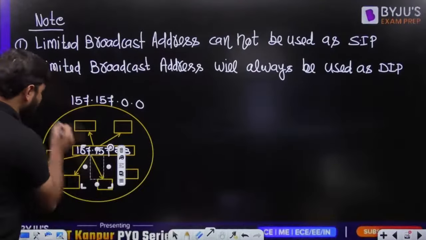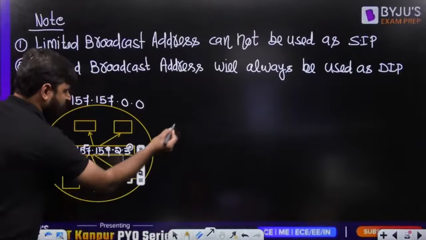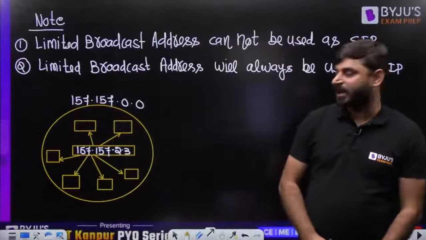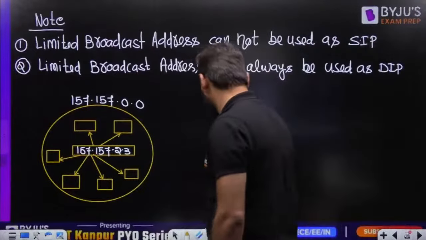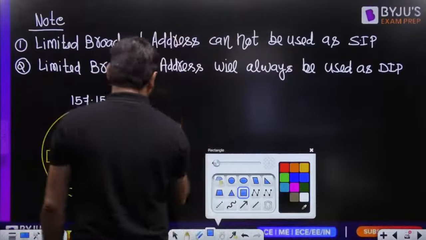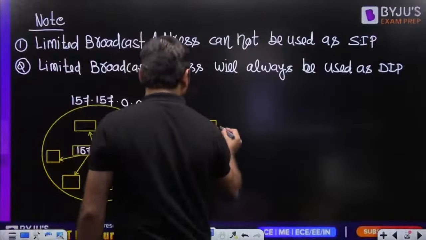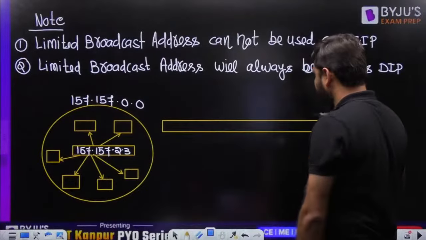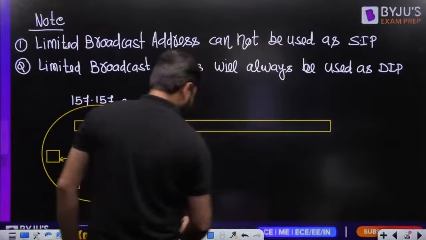This is nothing but limited broadcasting. Again, what is the important thing here? The important things are source IP and destination IP.